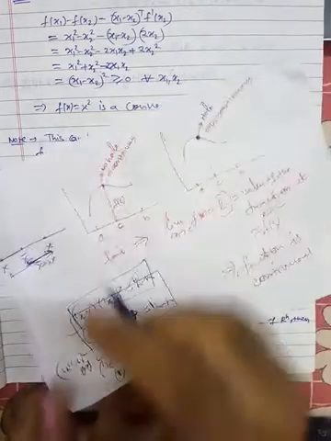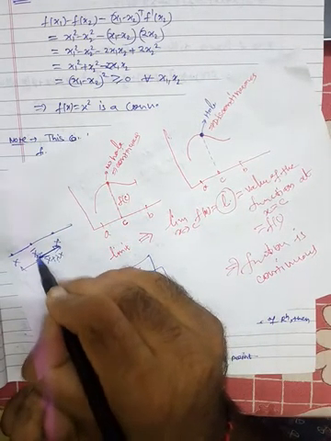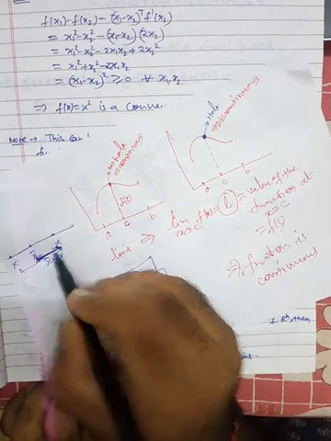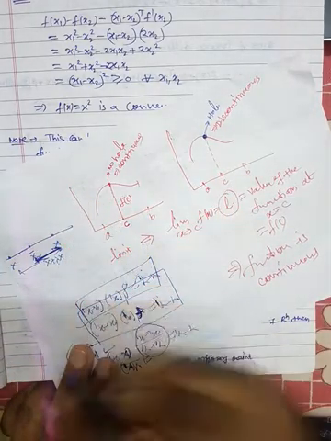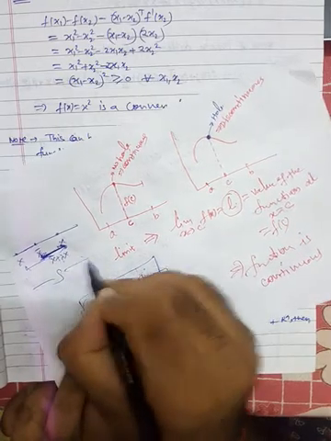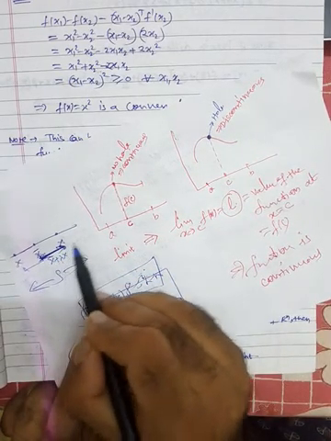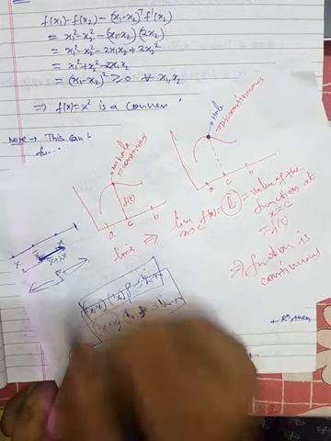We are taking our lambda in such a way, because we have to move from here to here. We will move in such a way that we will not move beyond our set. This is our S. How far can we go at most? We can go up to here, not more than this, because S is from here to here.